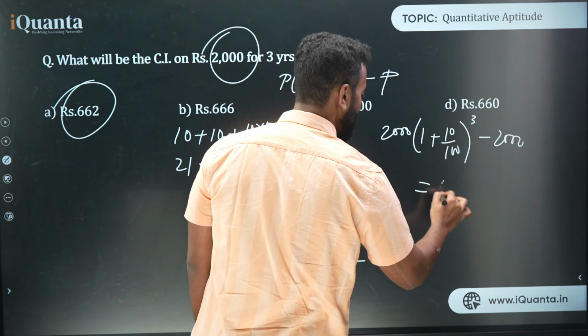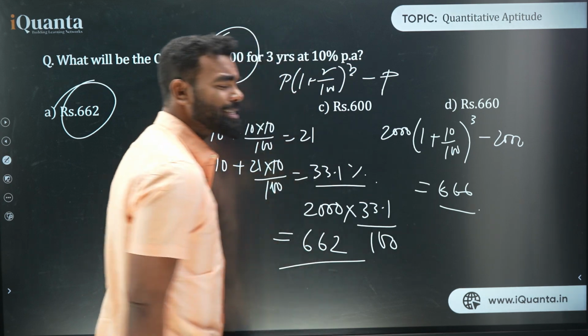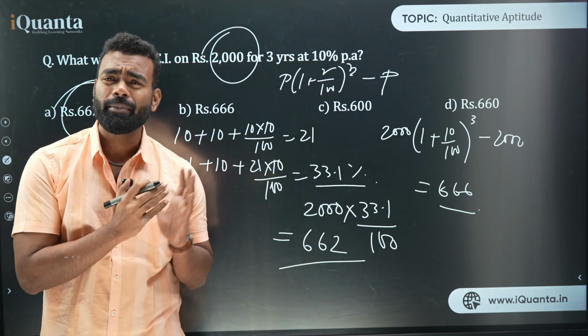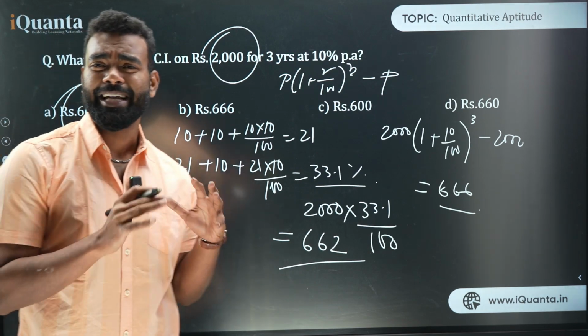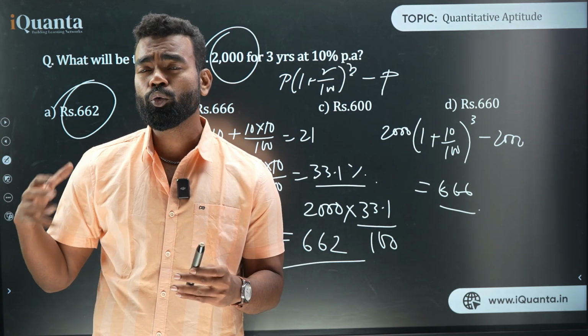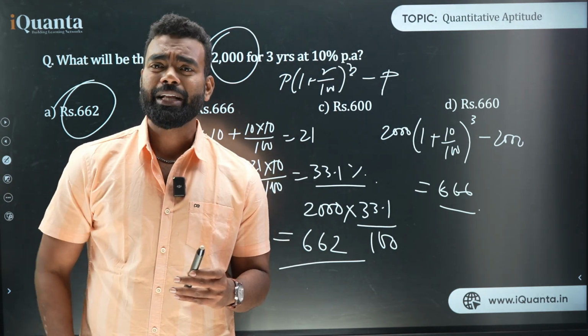If you solve it, you'll also get 666, but I'm generally avoiding this kind of cubic equations and this kind of cubes, because this takes a little bit more time and using successive takes a little bit less time. That's why I always prefer something where we do not use a lot of things like that, right? So let's go for the next one.